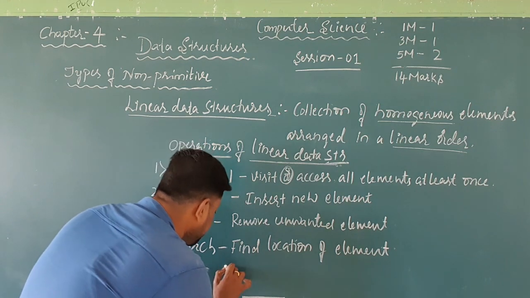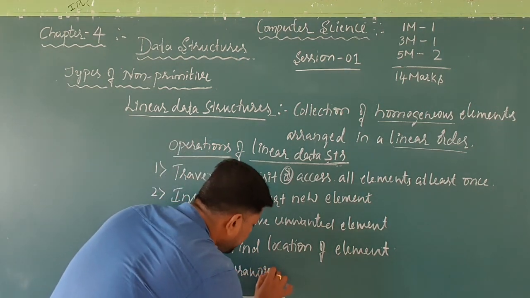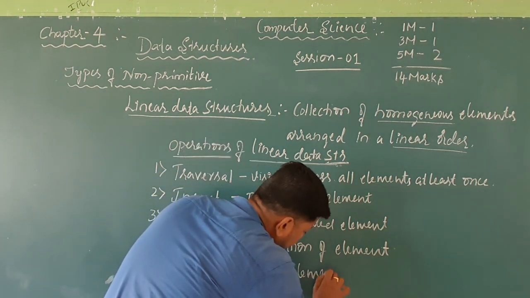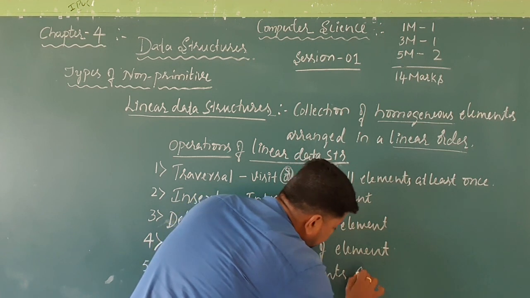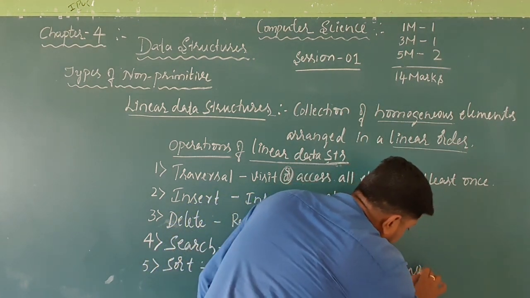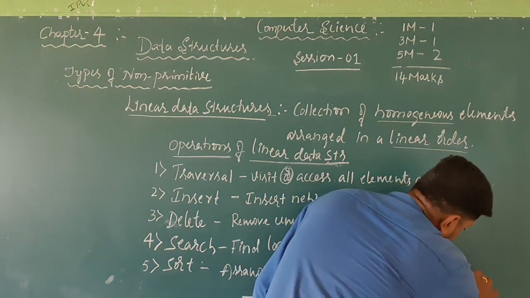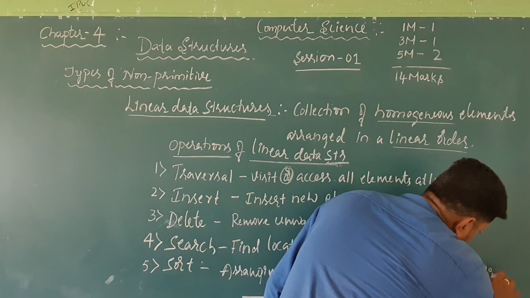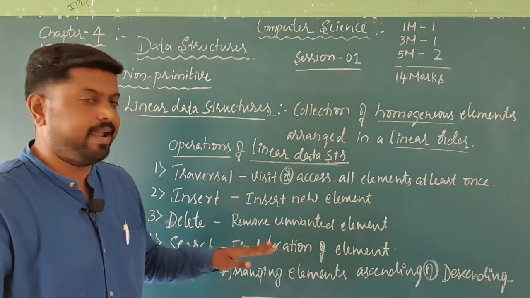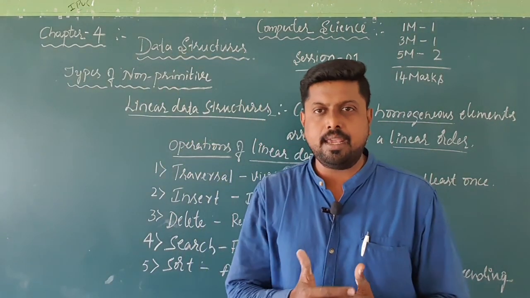Sort means arranging elements either in ascending or descending format. So these are all the operations of linear data structure.